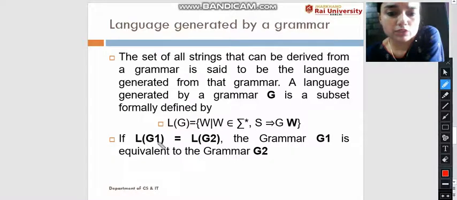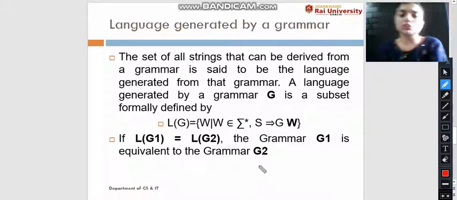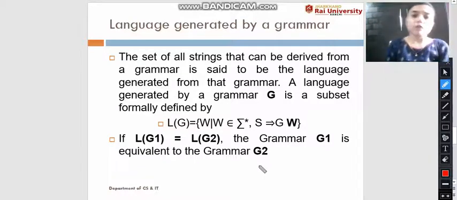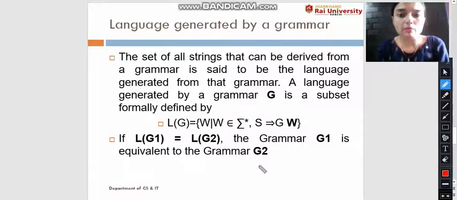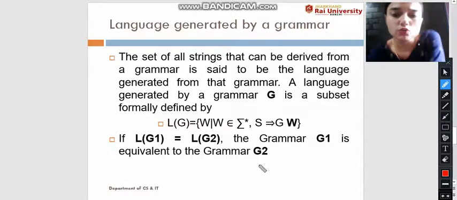If L of G1 equals L of G2, then the grammars G1 and G2 are equivalent to each other. If you have two different grammars G1 and G2 and they produce the same language, then you can say that yes, both the grammars are equivalent to each other.